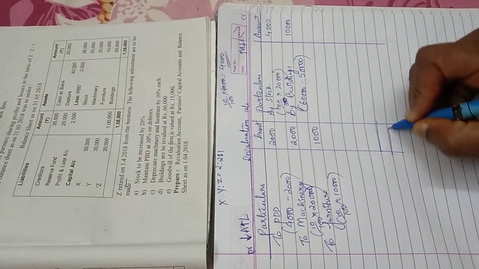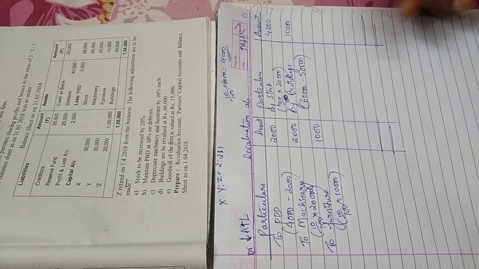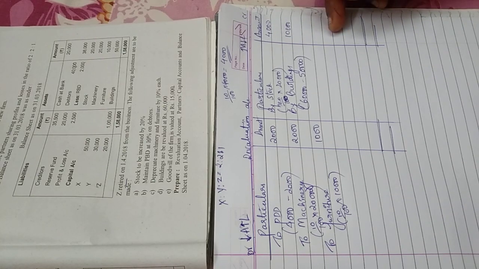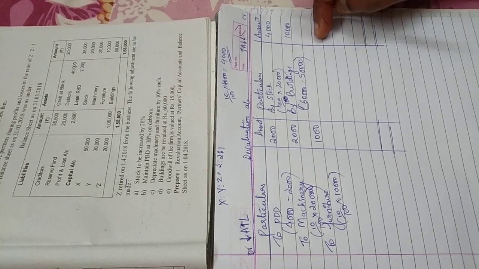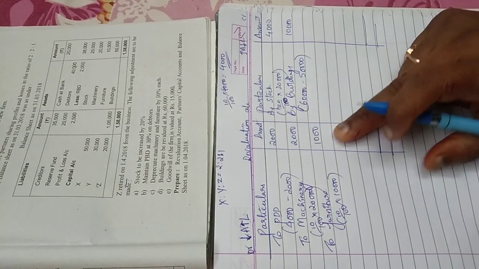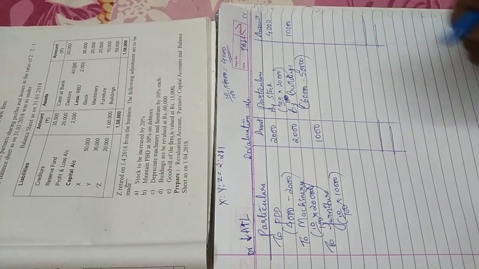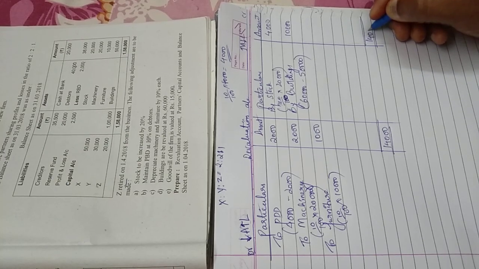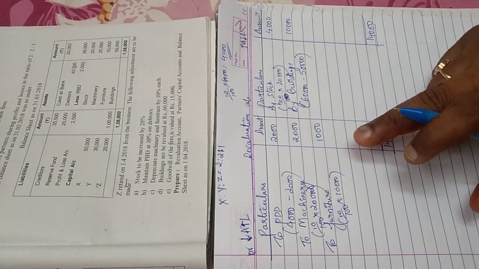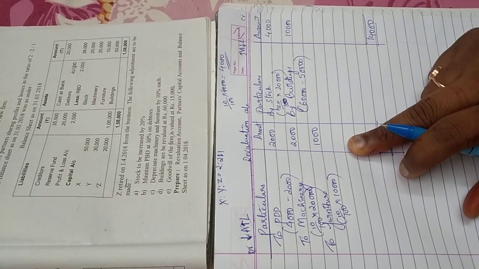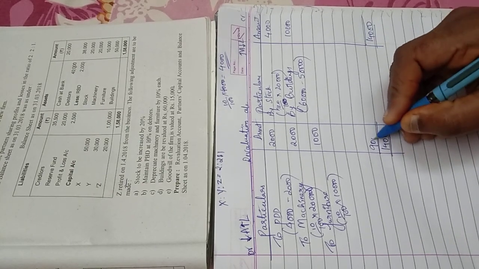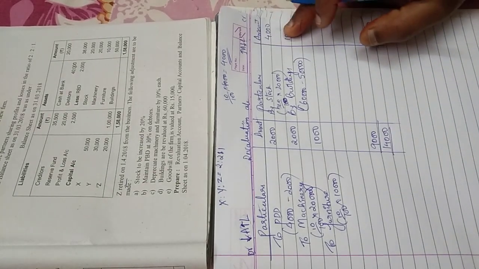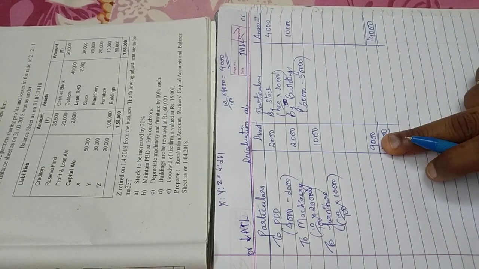Now how do I close it? As usual, total both the sides. So when I total here, I get 14,000. Here I get 5,000. 5,000 or 14,000, which is more? 14. So I write 14,000, 14,000. Now which side is less? This side. By how much is it less? 9,000. Now, how did I get 9,000? 14,000 minus 5,000 gives me 9,000.